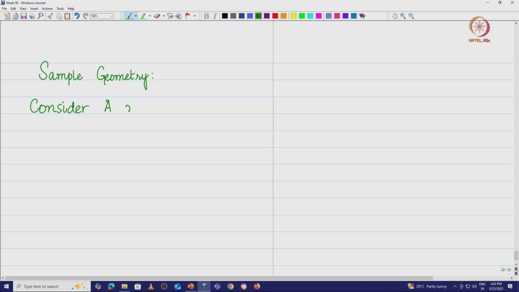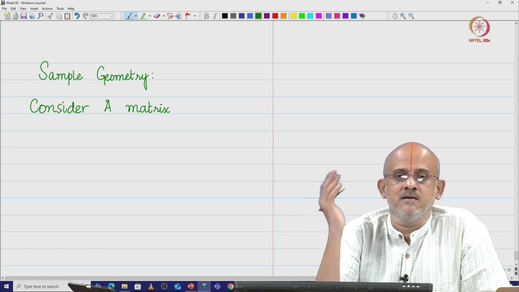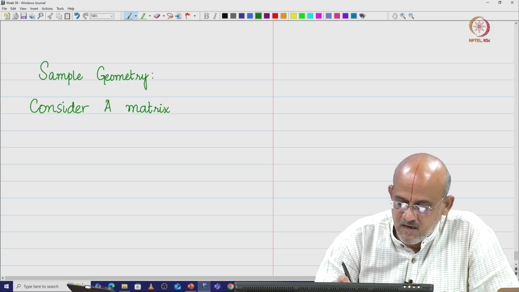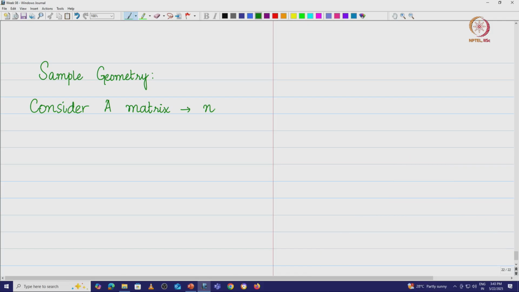Consider a matrix A. We will go from the idea of matrix to this sample rather than going from here, because we will be able to understand the idea of sample from a matrix perspective. So, I am going to say a matrix which is going to be of dimension, let us say n cross p, which means it has n rows and p columns.